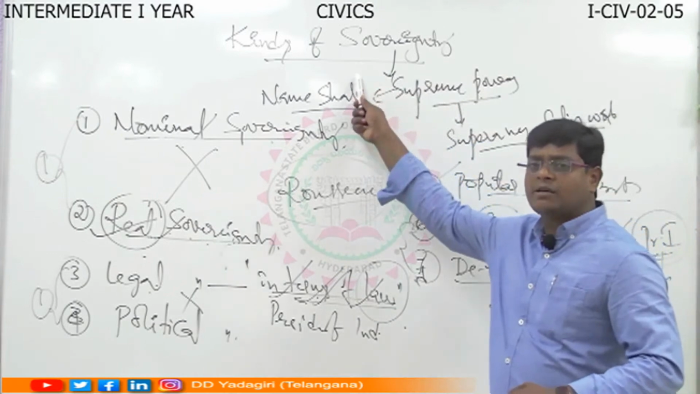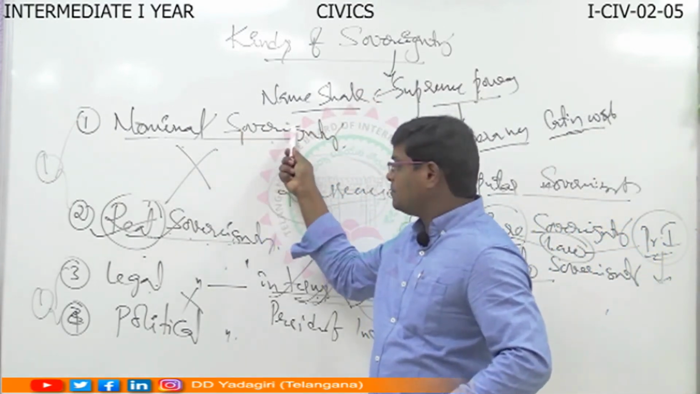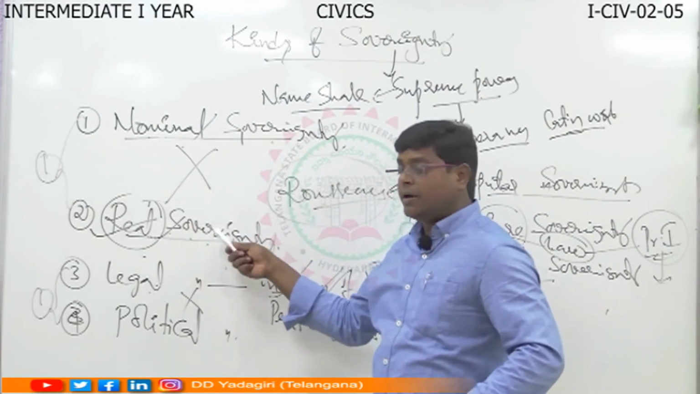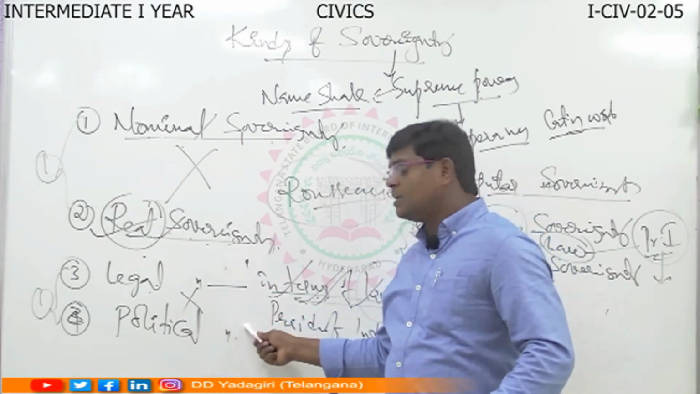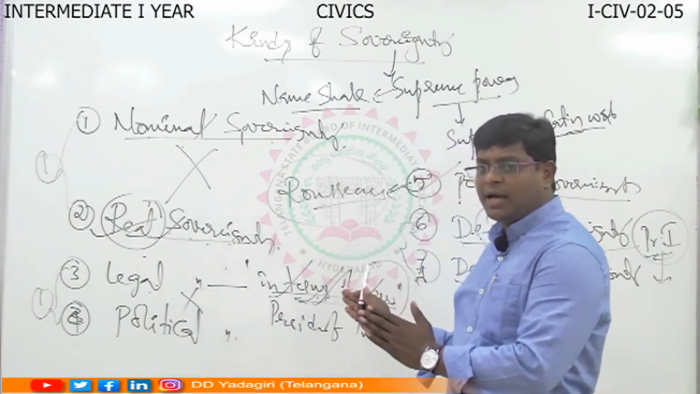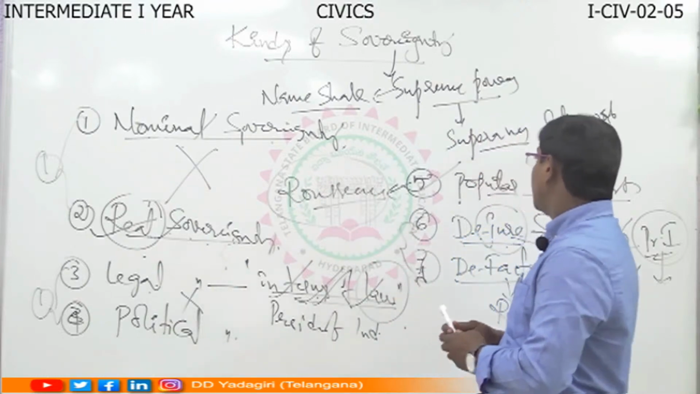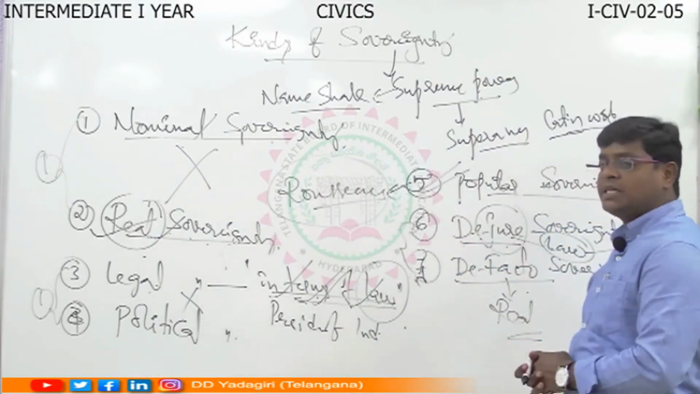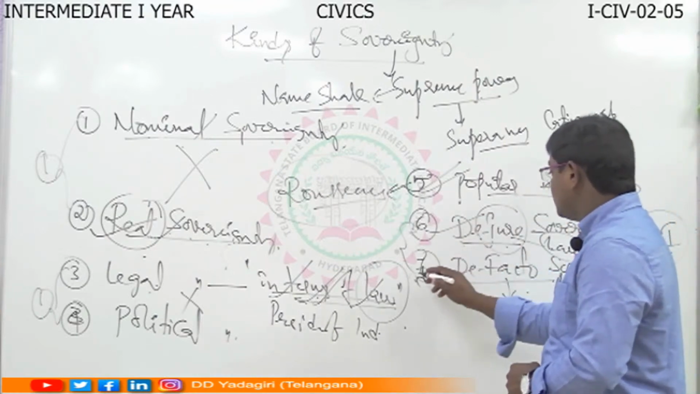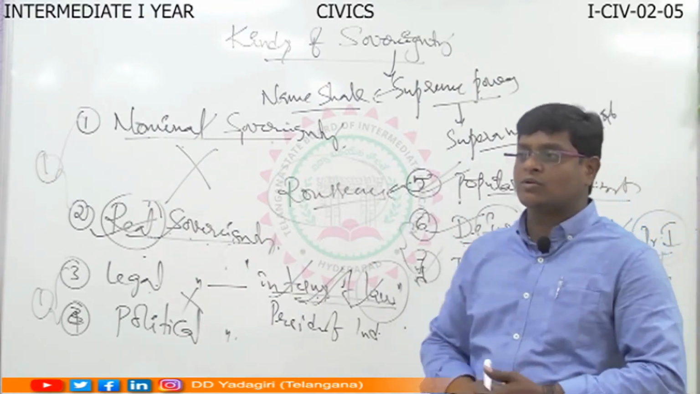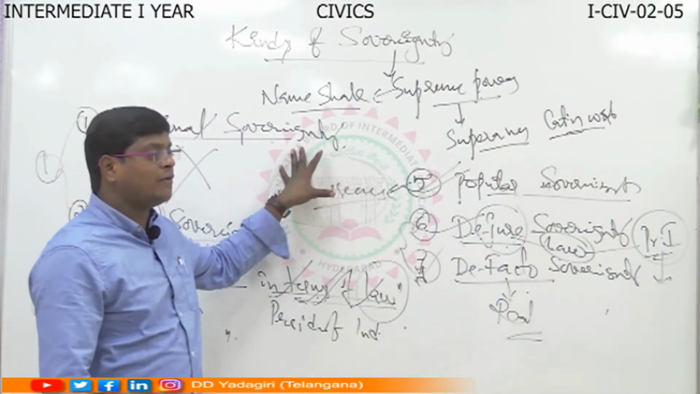There are different kinds of sovereignty. One is nominal sovereignty by namesake, real sovereignty by real manner, legal sovereignty by law, and political sovereignty by political manner. That means in democracy, which exists. At the same time, popular sovereignty, which is based on the people. And the de facto and de jure sovereignty. They are the important kinds of sovereignty.